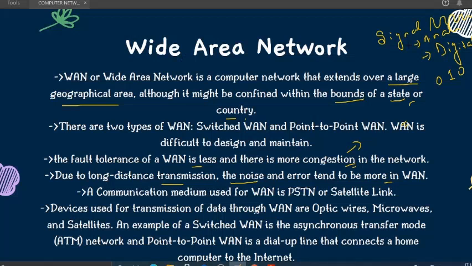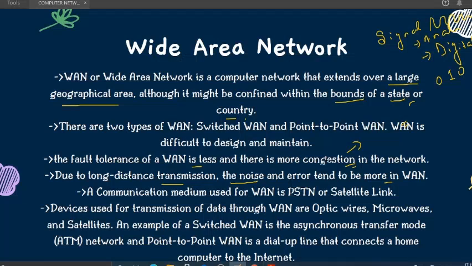So what is happening? The noise is happening, or the error tends to be more in WAN. We are going to see about these types of faults in signals, that are distortion and attenuation. We are going to cover all those in another video, so I'm not going much into detail about that.